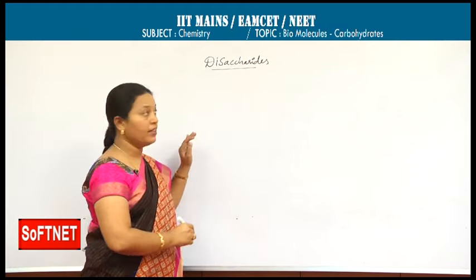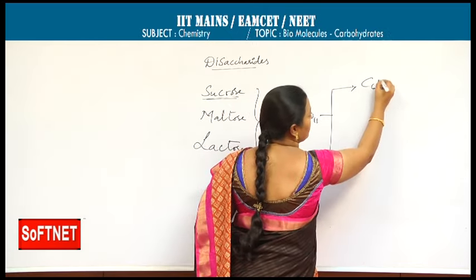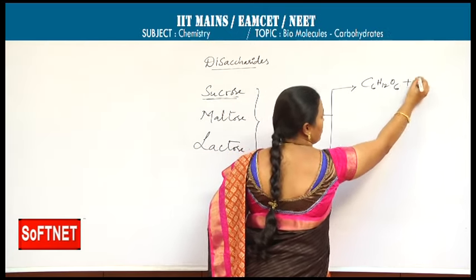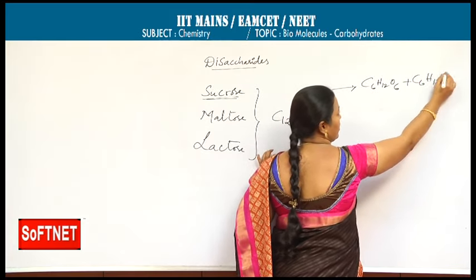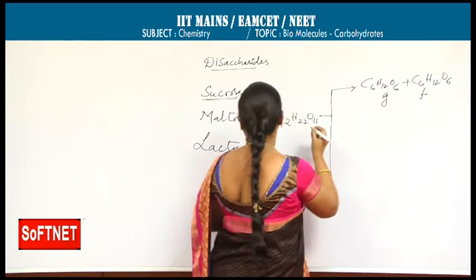When these hydrolyze they produce two monosaccharides. Sucrose hydrolyzes to produce glucose and fructose, same formula C6H12O6, it is glucose, it's fructose. Maltose hydrolyzes to produce two glucose units only. Both of them are glucose units.